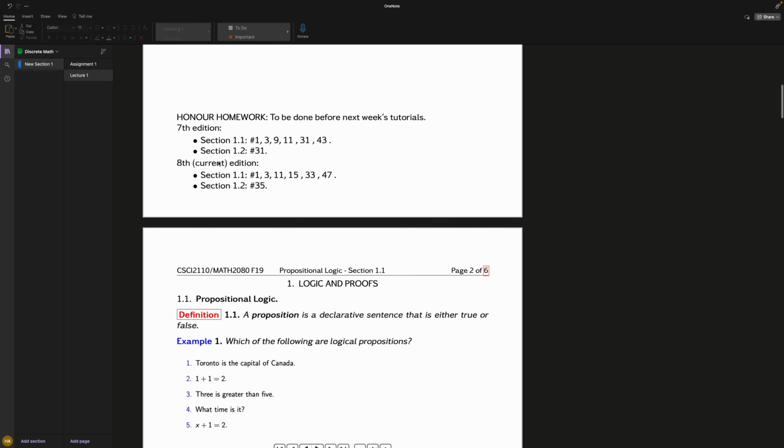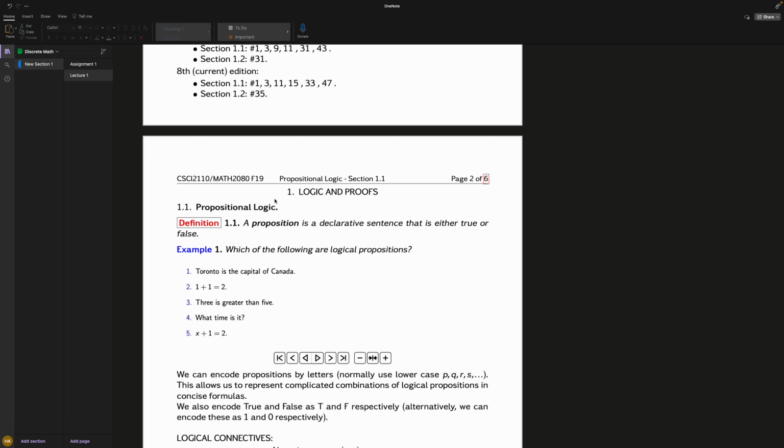I will be going through the homework questions for this lecture as well. So we're going to start with propositional logic. The best way you can think about it is: is somebody lying or not? That's really what it is. You'll read something and ask, is this a lie or is this true? If it's possible for it to be either a lie or true, then it's a proposition. But if you cannot determine whether it's true or false, then it's not a proposition.